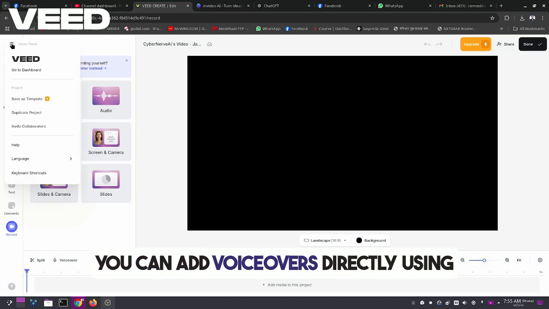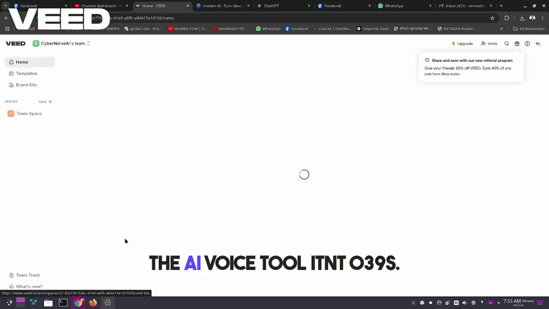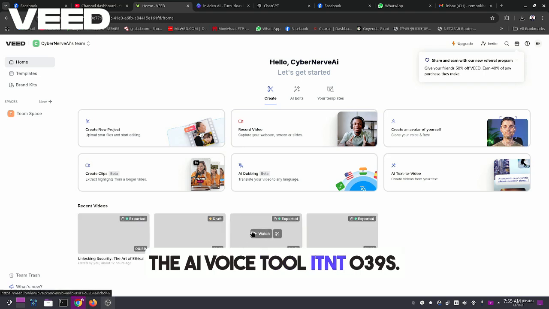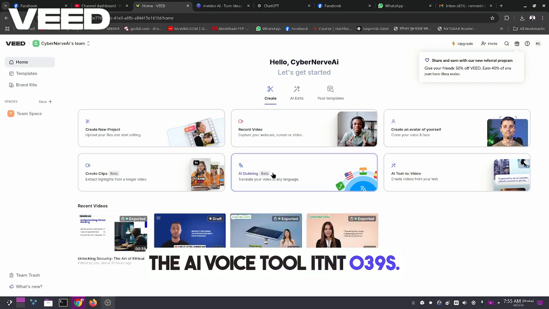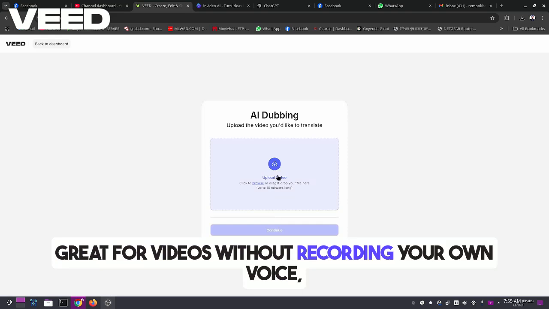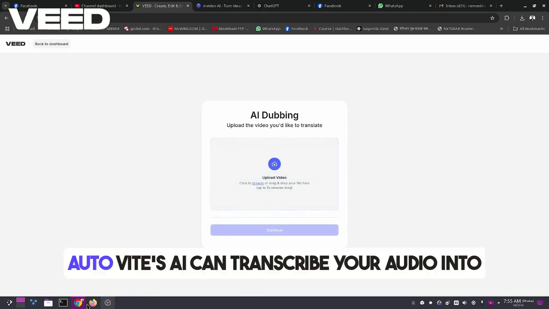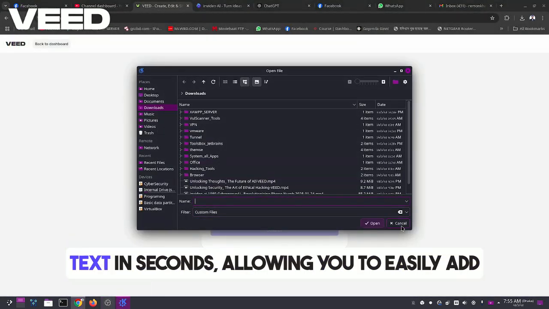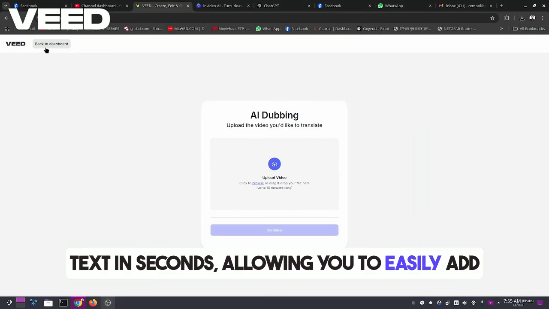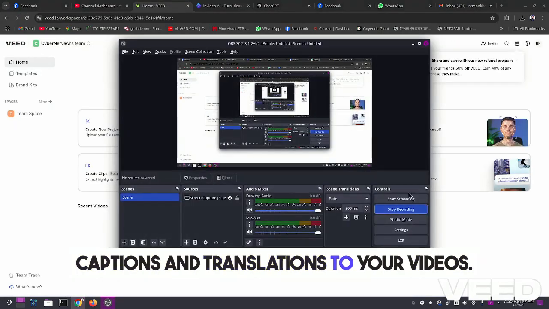Text-to-speech. You can add voiceovers directly using the AI voice tool. It's great for videos without recording your own voice. Auto transcription. VEED AI can transcribe your audio into text in seconds, allowing you to easily add captions and translations to your videos.